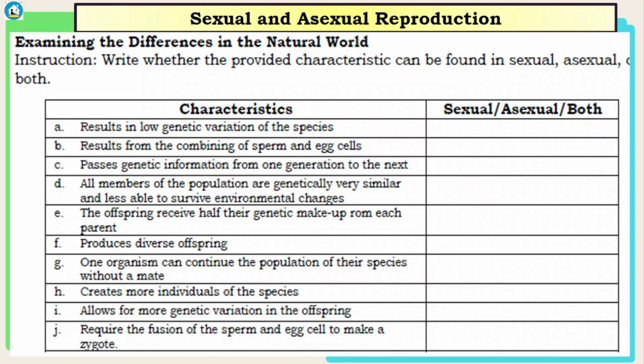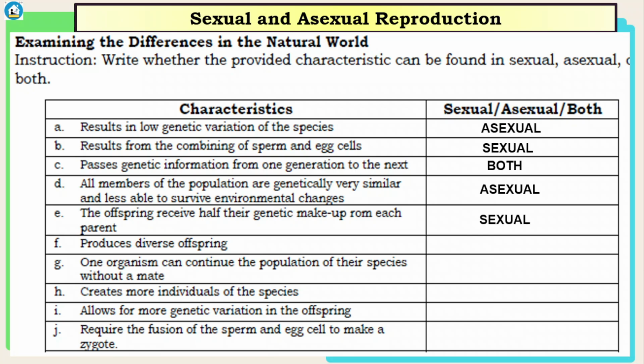So let us now answer this activity. Decide whether the provided characteristics can be found in sexual or asexual or both. Letter A, results in low genetic variation of the species, that is asexual. Letter B, results from combining of sperm and egg cell, that is sexual. Letter C, passes genetic information from one generation to the next. Okay, both. Letter D, all members of the population are genetically very similar and less able to survive environmental change, that is asexual. Letter E, the offspring receive half their genetic makeup from each parent, that is sexual.